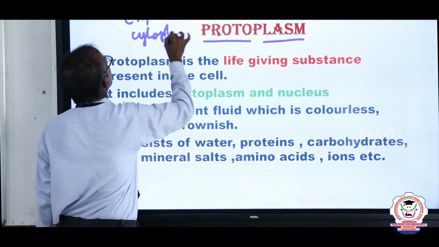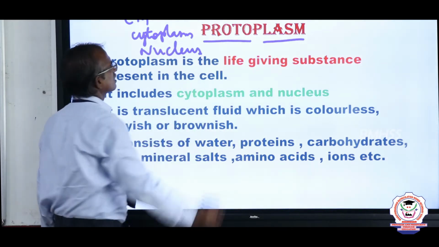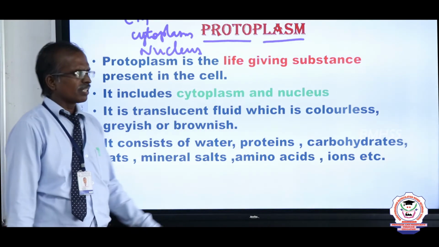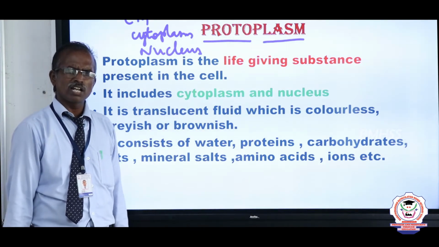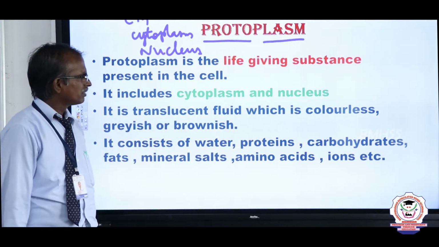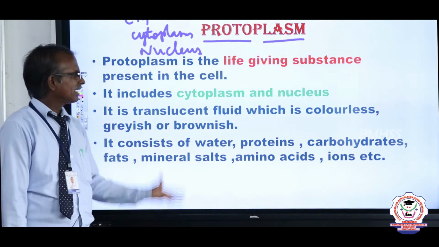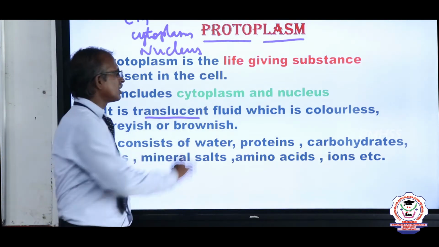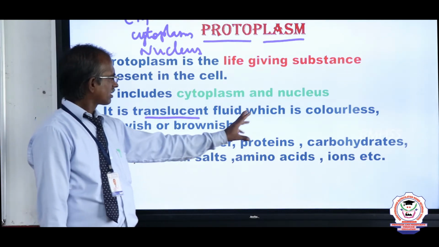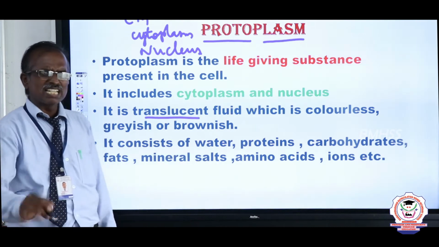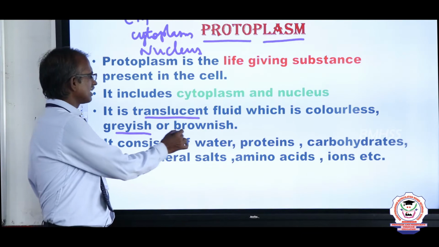cytoplasm and a nucleus. This protoplasm is mostly the life-giving material, the physical basis of life. We commonly describe it by the phrase physical basis of life. Now, the protoplasm is described as a translucent fluid, a light, translucent fluid, which is colorless. There is no color, or even if color is present, it is grayish or brownish in color.